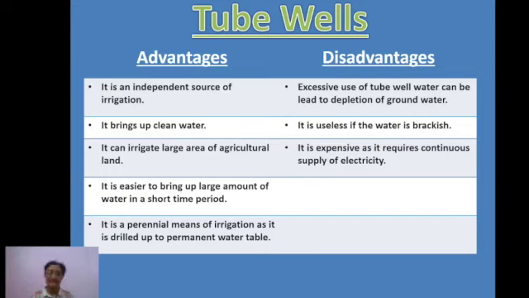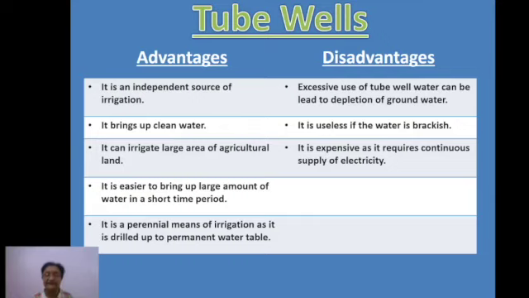Then it is a perennial means of irrigation as it is drilled up to the permanent water table. And moreover, children, last but not the least, one very important advantage is that tube wells are a very reliable source, right? How can you say that? Because especially in the drought affected areas, where the water table is the only source of providing fresh water, tube wells provide water for a long period of time.